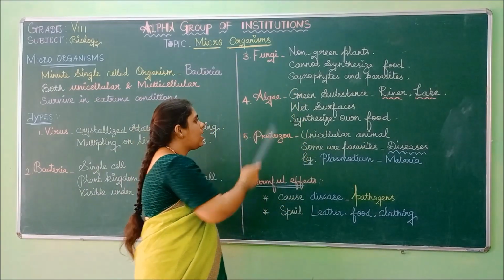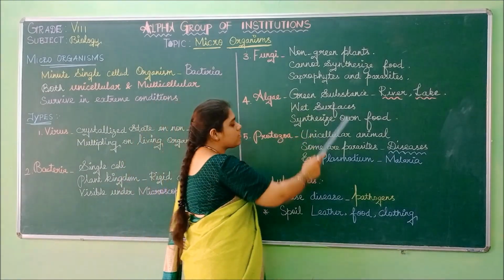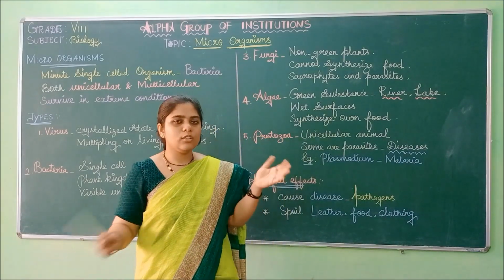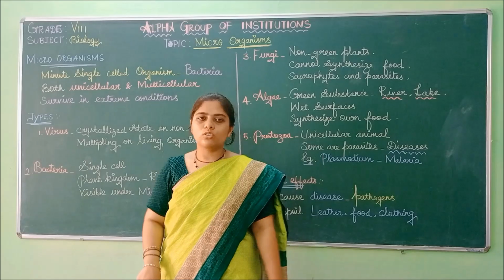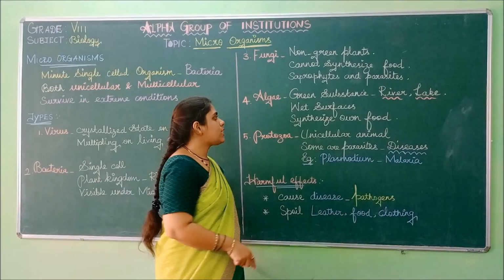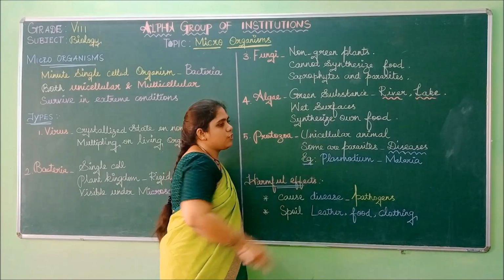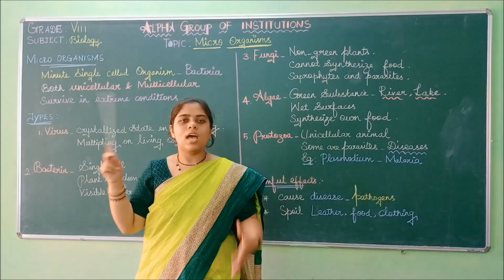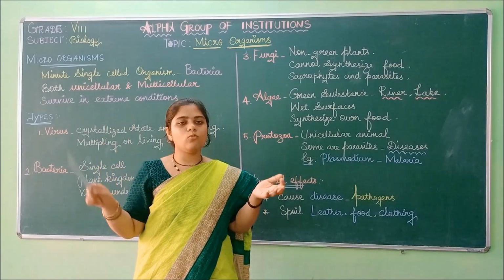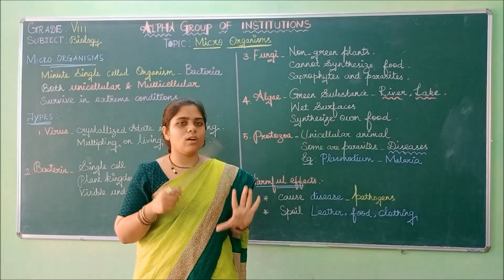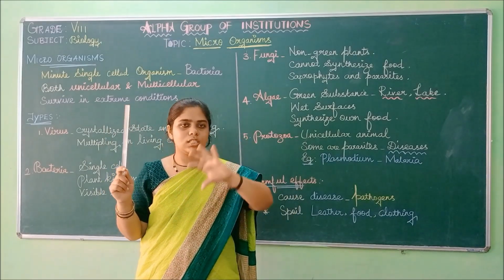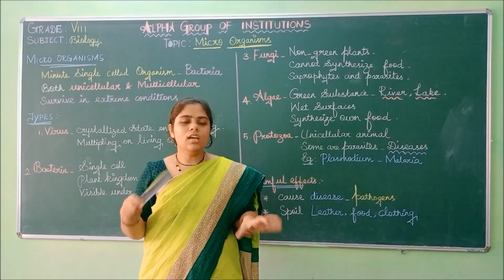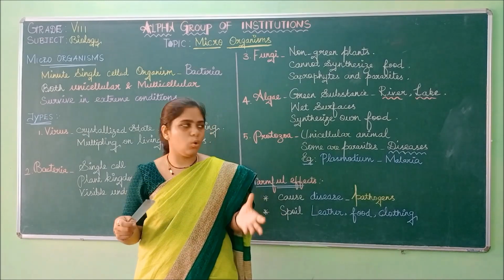Next is algae. Algae are green substances that you can find in rivers and lakes. In a river, lake, or pond, you will find groups of green patches on it. Those are called algae. These algae will be present on wet surfaces, in water, and also on walls and buildings. If the building and wall are very moist and damp, then algae will start growing on it. Only on wet surfaces where the moisture content is high will these algae grow.